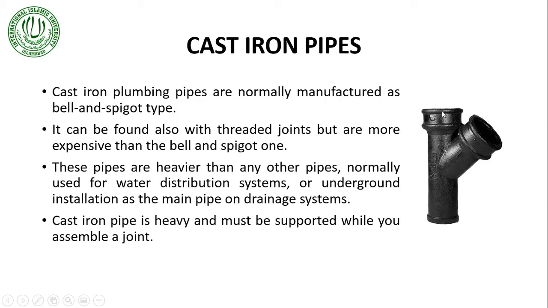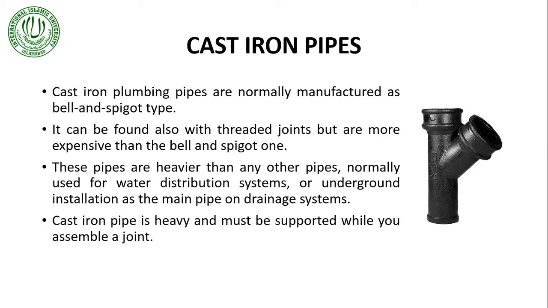We can also make these cast iron pipes just like normal ones, having this type of end at both sides, but in that case we have to thread the joints. But these cast iron pipes are very heavy, therefore using the threaded joint is not possible because they are very heavy to lift. Therefore we manufacture them in this type of bell and spigot joint. That also makes them inexpensive as compared to the threaded joints.